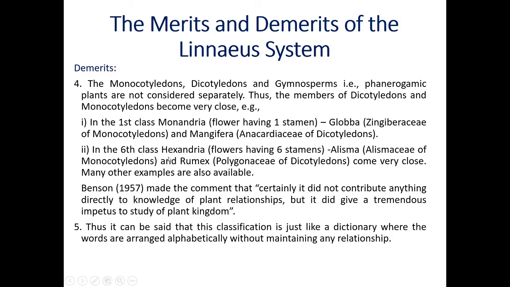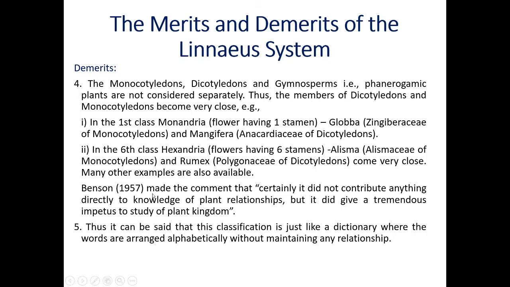In the sixth class Hexandria, flowers with 6 stamens: Alisma, belonging to the Alismataceae of monocotyledons, and Rumex, which belongs to the family Polygonaceae of dicotyledons. They become very close. Many other examples are also available.